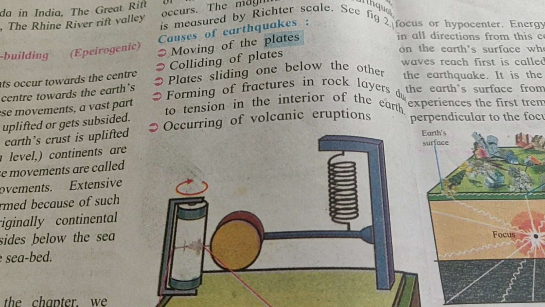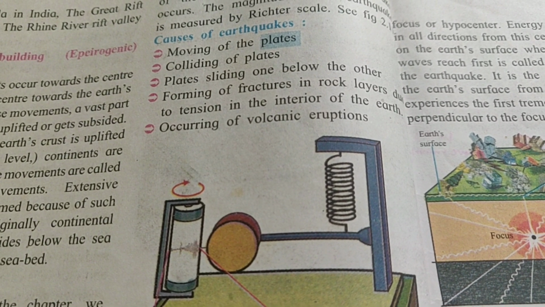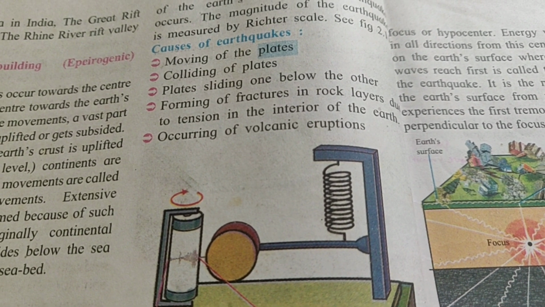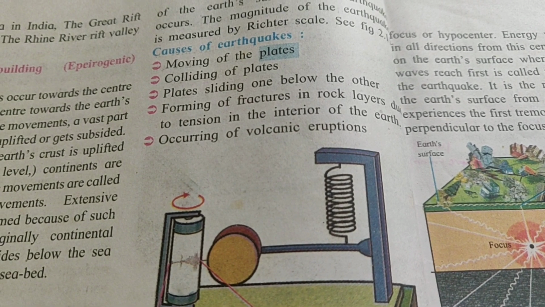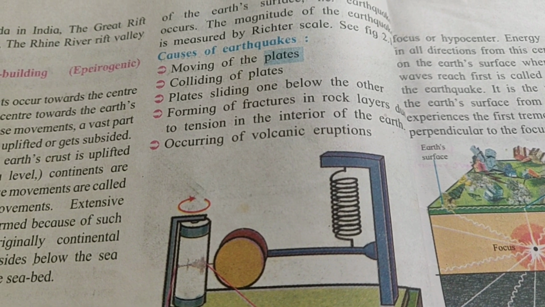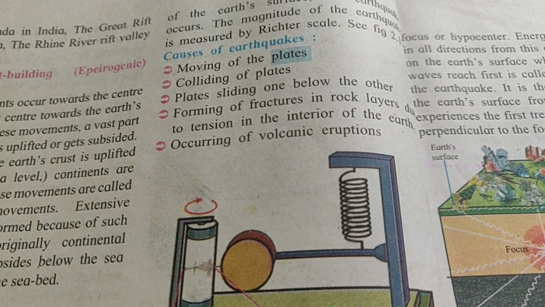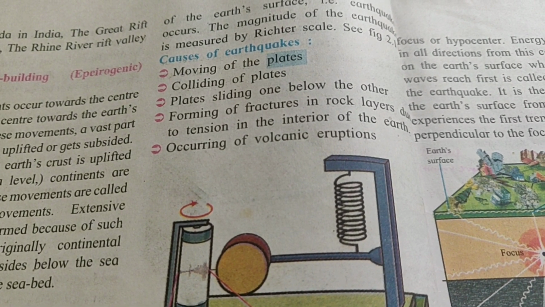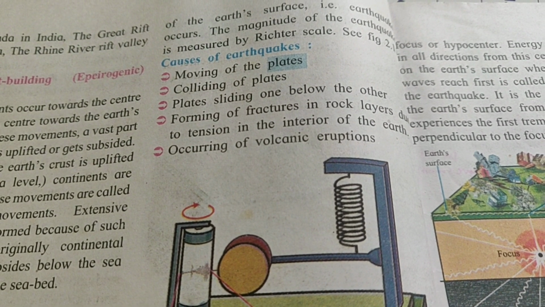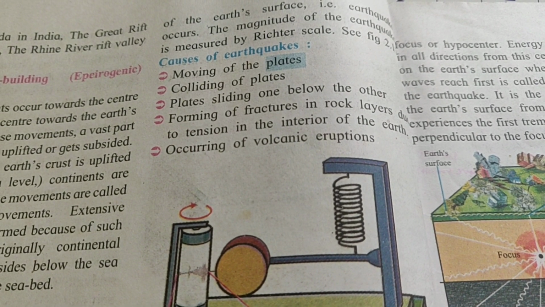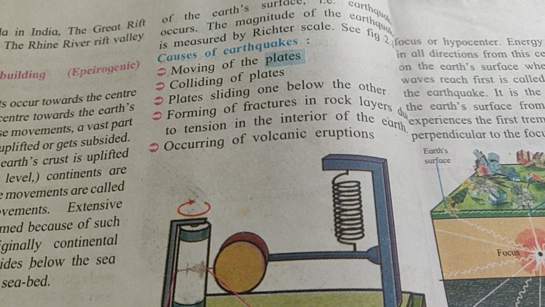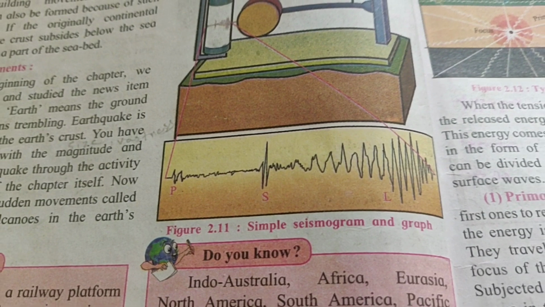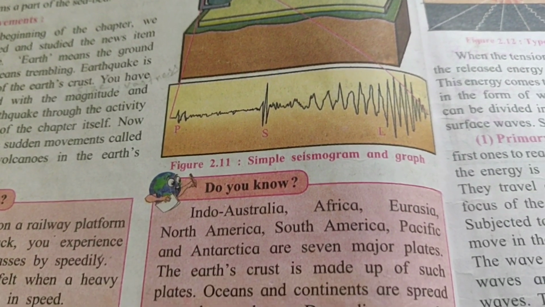Now, causes of earthquakes. What are the causes of earthquakes? First is the moving of the plates. When there is movement in the plates, they collide with each other. Plates slide one above the other. Fractures form in the rock layers due to the tension in the interior part of the earth, and volcanic eruptions occur. Now here a picture is given, a simple seismogram and seismograph.